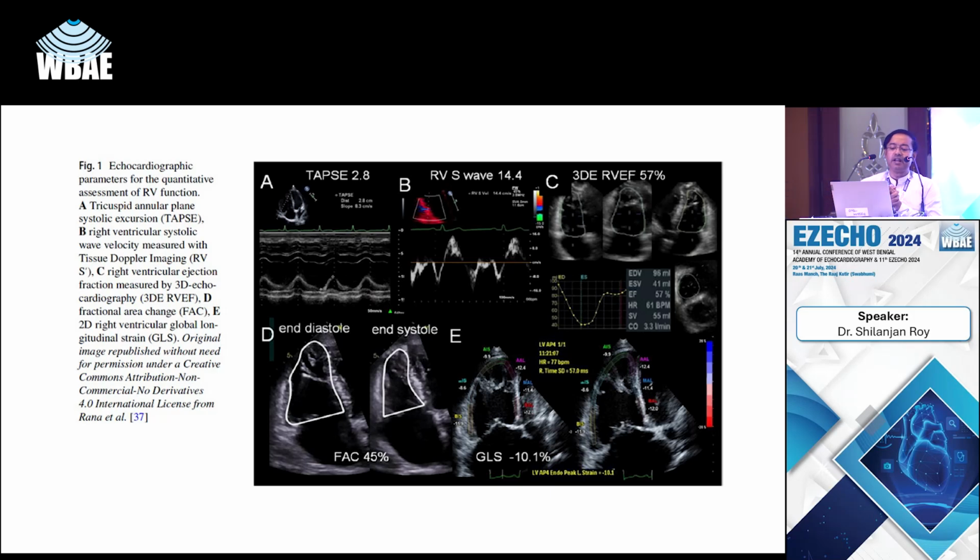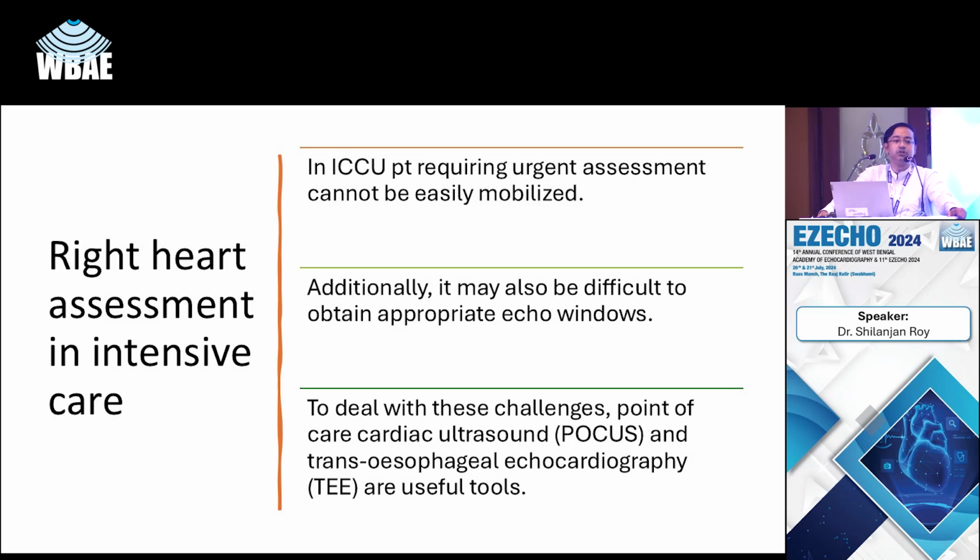Systolic function can be measured by parameters like TAPSE, RV S prime, the pulsed tissue Doppler, the myocardial performance index, or the fractional area change. These are also common parameters that we usually measure while assessing RV function. The right ventricular diastolic function uses tricuspid E by A and E by E prime, just like the assessment of left ventricular diastolic dysfunction, though it is not as validated as the left ventricular assessment. And right heart hemodynamic measurement uses simple IVC diameter, IVC collapse with a sniff, tricuspid regurgitation velocity, and measurement of pulmonary artery systolic pressure. So these are the common parameters that we can easily measure using 2D or Doppler echocardiography.